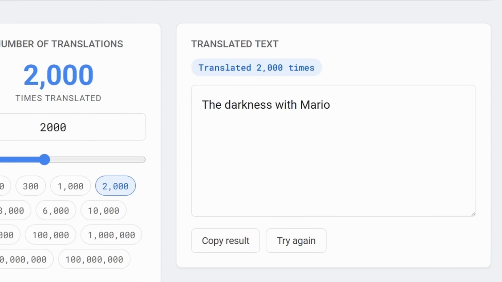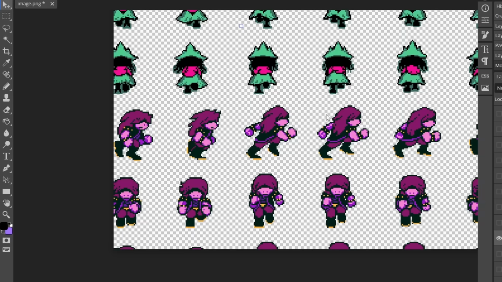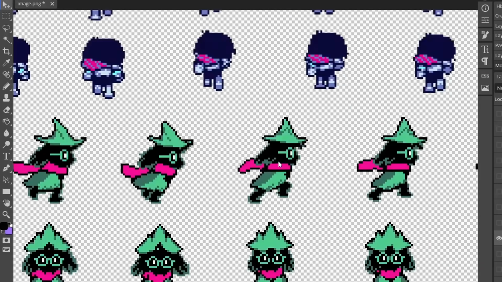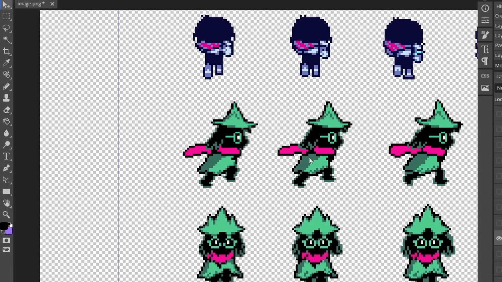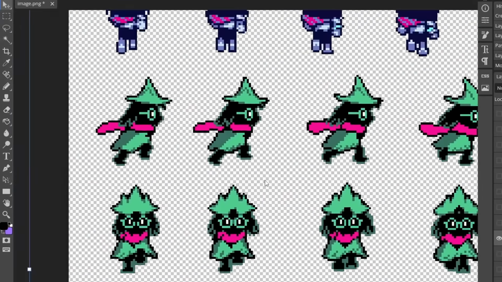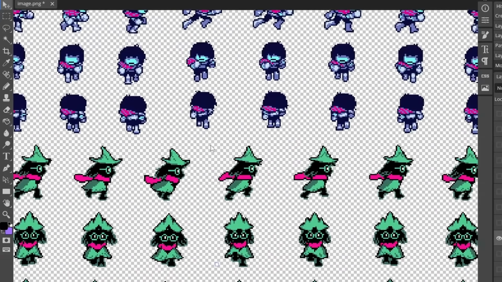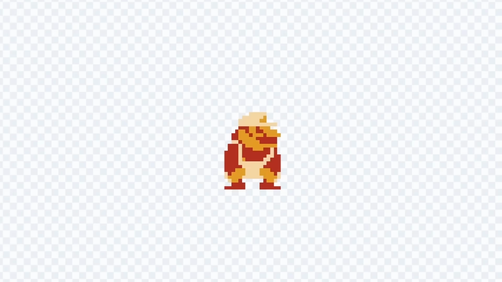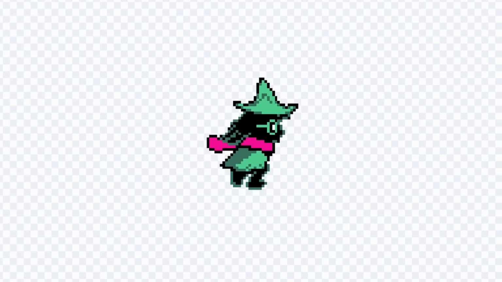Bit of a long ball here, but last time I checked, Mario is not a darkener. What if we get a darkener from Deltarune and turn that into Fire Mario? Okay, I've got Ralsei. Ralsei is a darkener, and I've got Ralsei's walking sprites here. So we could actually use this for Fire Mario. Okay, right. Let's grab the ones that we're going to need and then use that as Fire Mario. I think it would be a very Toby Fox thing to do to have the crouching sprite as just this. I kind of want to see how this looks in game.